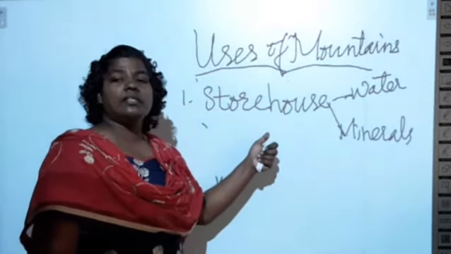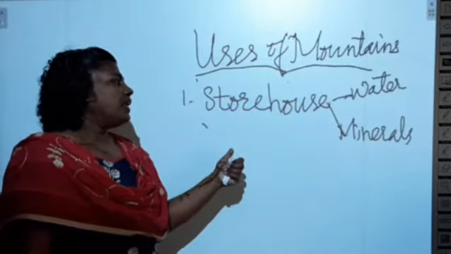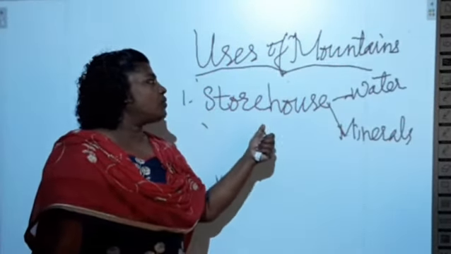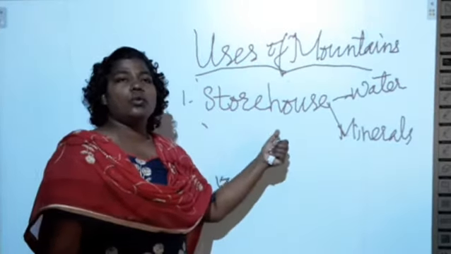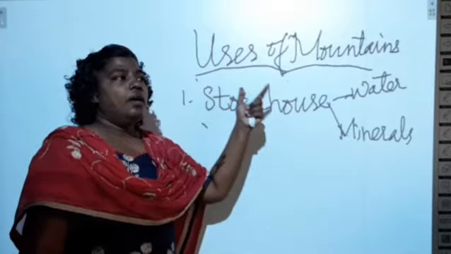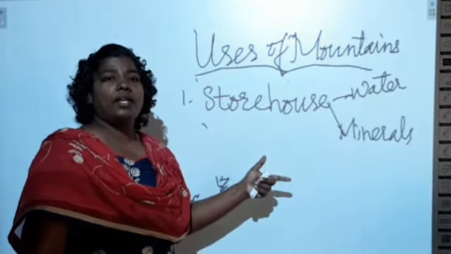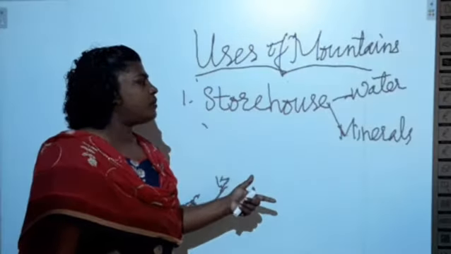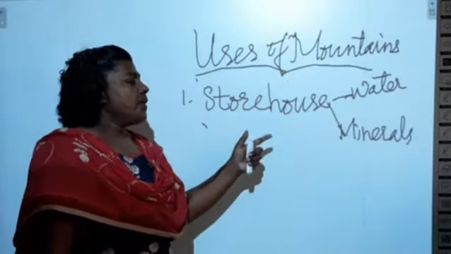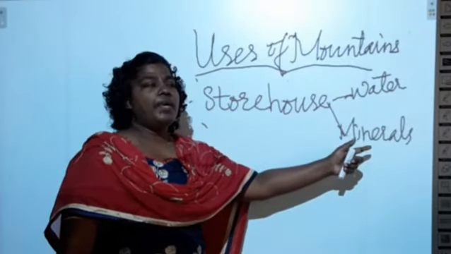Okay, it is used for cultivating different crops. And the mountains are also used for different purposes. The top of the mountain, the slope and the foot of the mountains are also used for cultivating different crops.